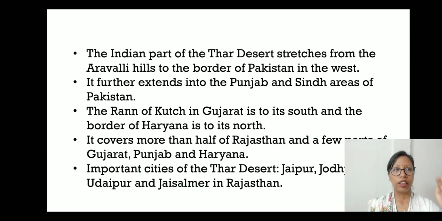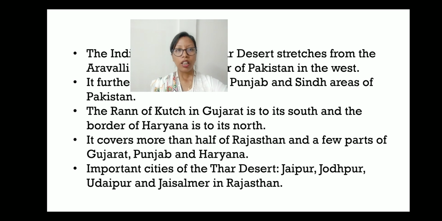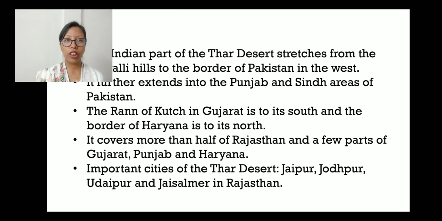So here the Indian part of the Thar Desert stretches from the Aravalli Hills to the border of Pakistan in the west. It further extends into the Punjab and Sindh areas of Pakistan. The Run of Kutch in Gujarat is to its south and the border of Haryana is to its north. It covers more than half of Rajasthan and a few parts of Gujarat, Punjab and Haryana.